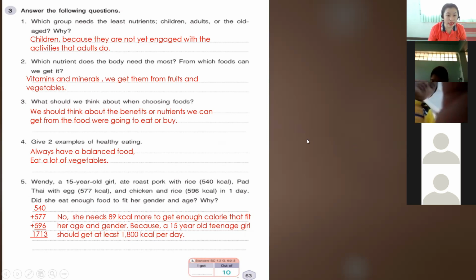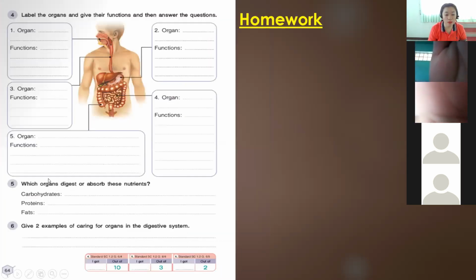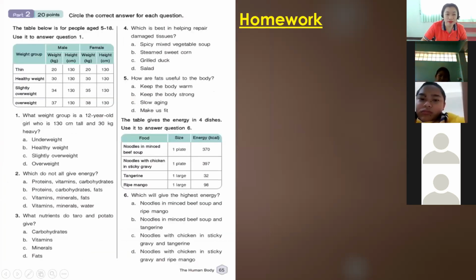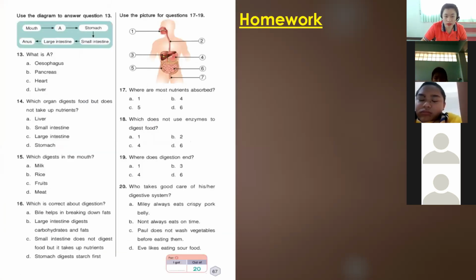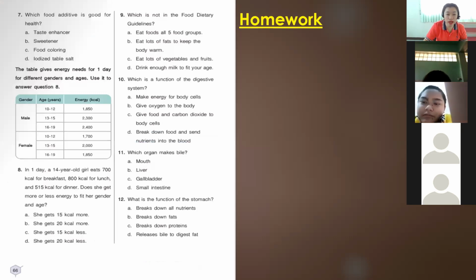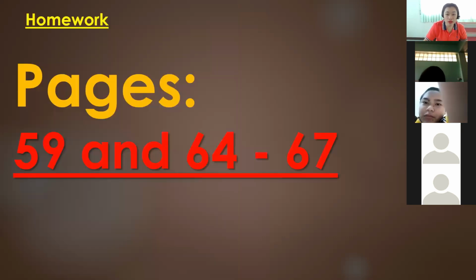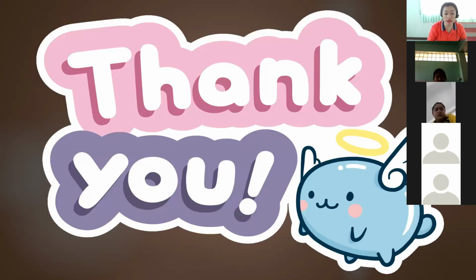For this next activity on the evaluation, this will be your homework. On pages 64, 65, 66, and 67, it will be your homework. So that's it for today. We have homework, pages 59 and 64 to 67. So this is all for today about our topic, digestive system.